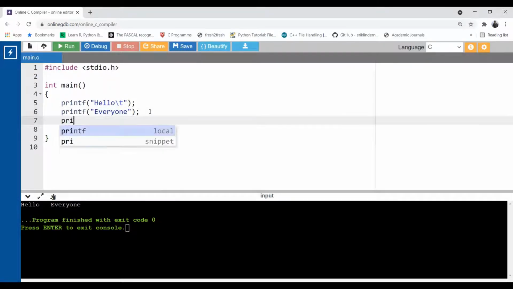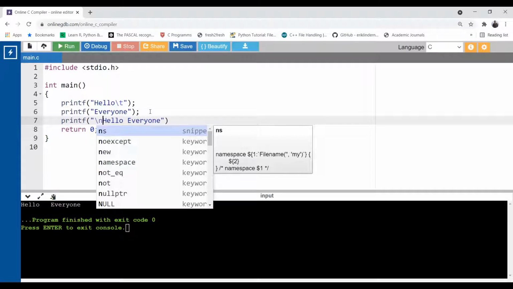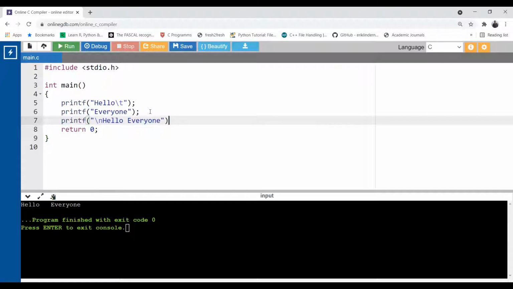So let me show you another one here. Hello, everyone. Okay, fine. And now I'm using a \n before this hello. As I told you, we can use \n before the string, between the words of a string, between the characters of a string, or at the end of the string in printf. So now let's run this.